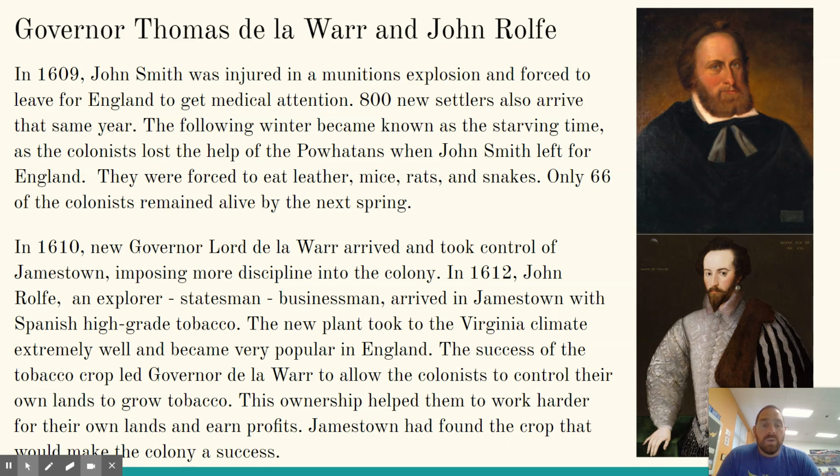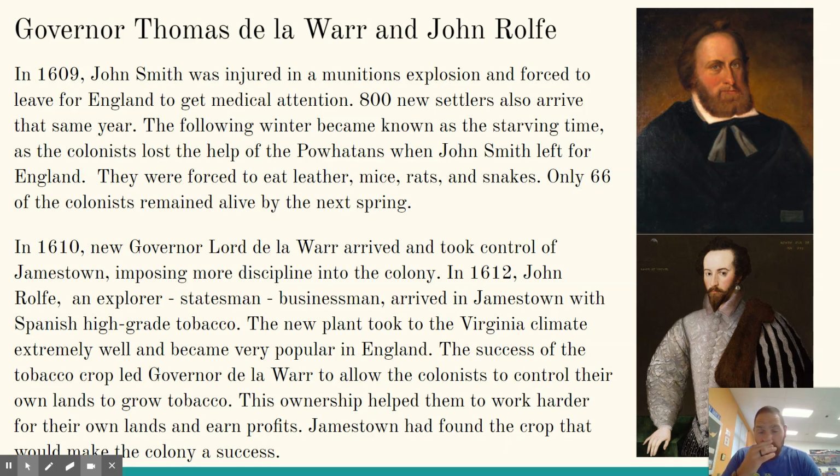So the thing about John Rolfe, and this is where the Pocahontas Disney movie part 2 actually gets it right, is that Pocahontas did marry John Rolfe. But going back to tobacco, the Spanish tobacco was highly guarded by the Spanish government. It was very popular amongst the Spanish and some Europeans, so they didn't want their tobacco seeds to get out into the open market. Somehow John Rolfe got his hands on some, which was very dangerous because anybody found stealing or using Spanish tobacco who wasn't a Spaniard would be executed.